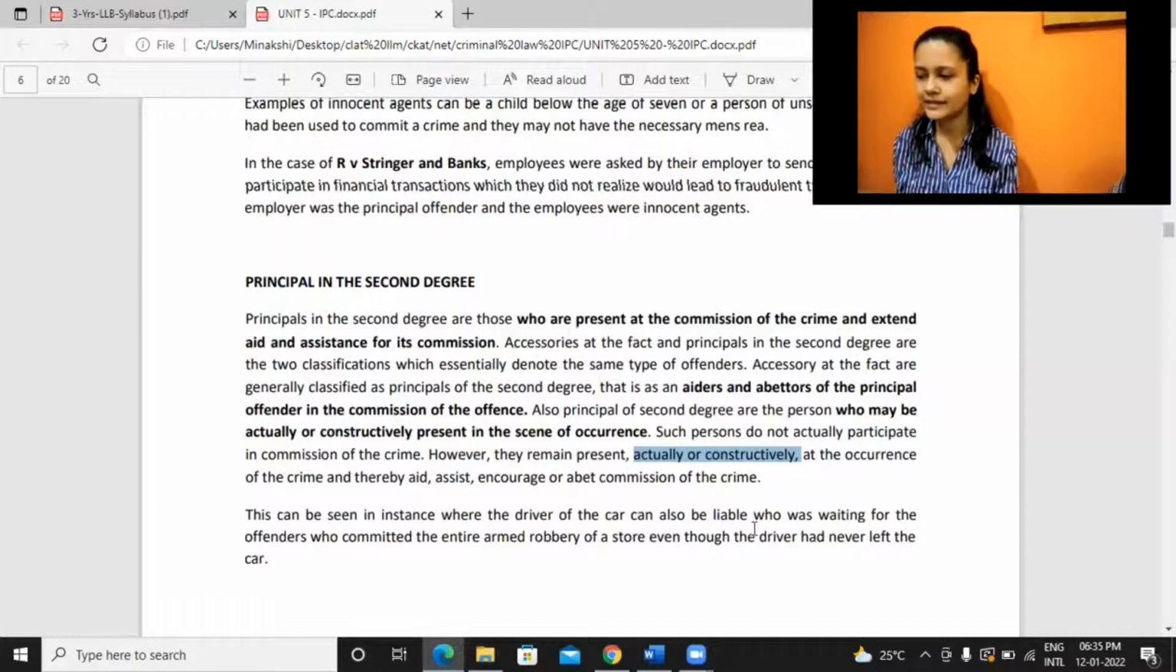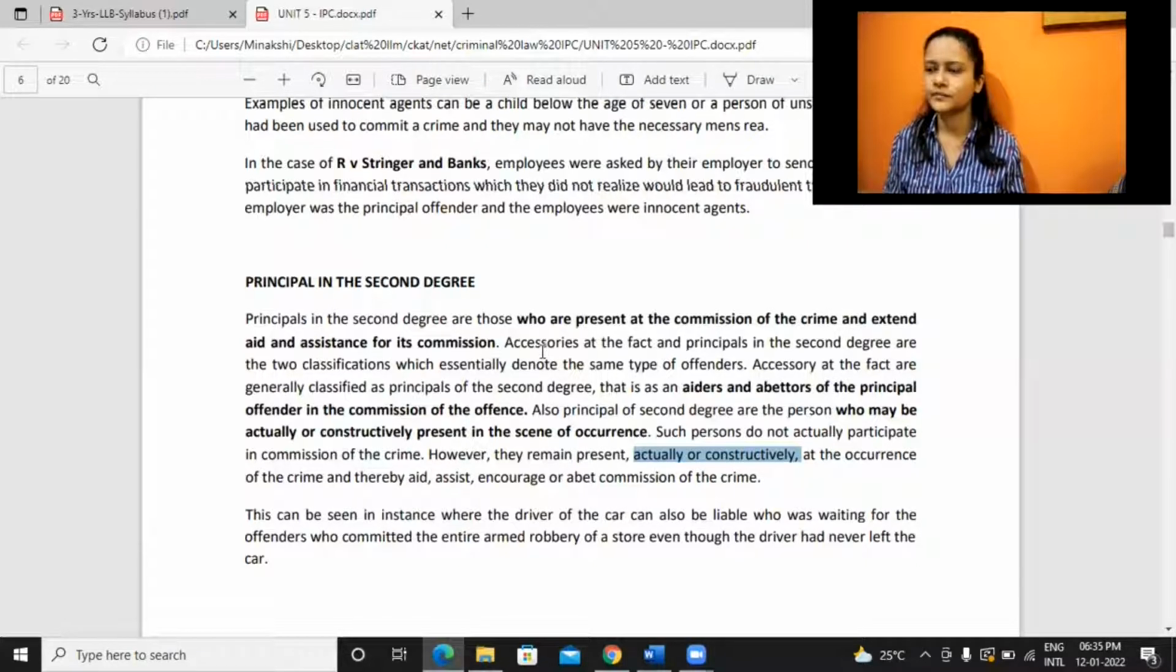And inside the second degree only, we have two kinds of presence, actual and constructive presence. Any idea what this may be? Presence of the person. No idea.